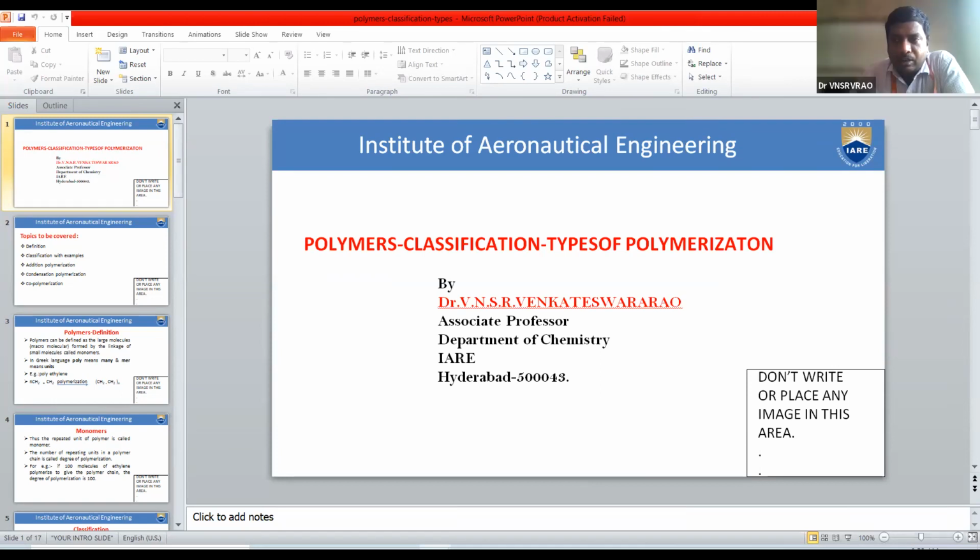N moles of the ethylene undergo addition polymerization to give polyethylene, where small n represents the total number of the monomers which are involved in the polymerization. So simply the small n represents the degree of polymerization. Degree of polymerization means the total number of the monomer molecules which are involved in the polymerization.